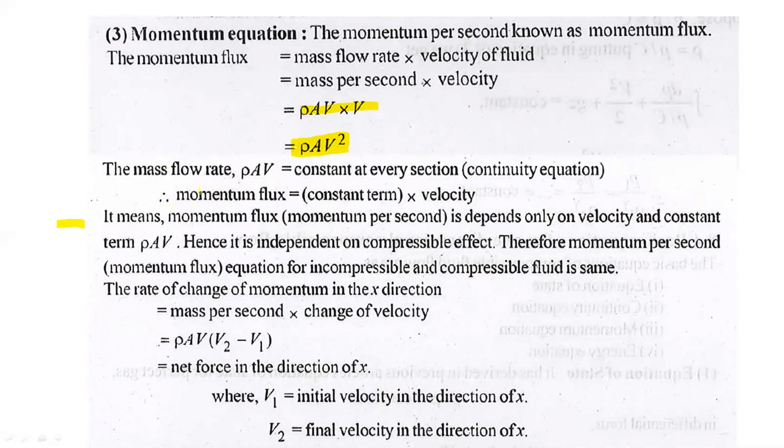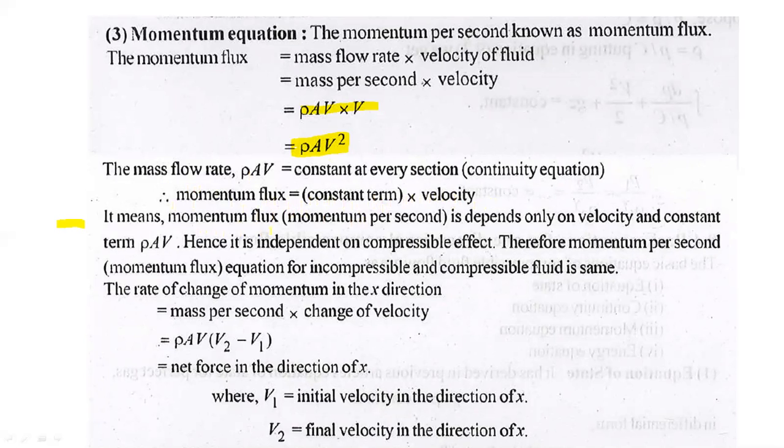Mass flow rate, rho into A into V, is equal to constant at every section by using the continuity equation. Therefore, momentum flux is equal to a constant term into velocity.